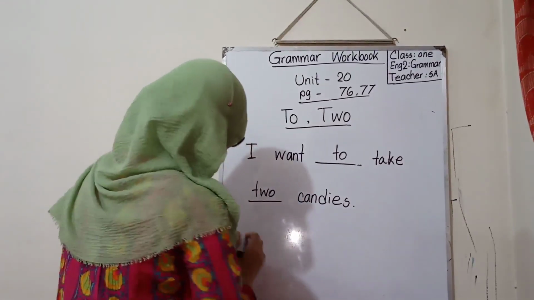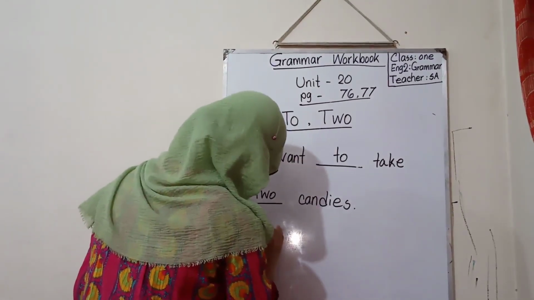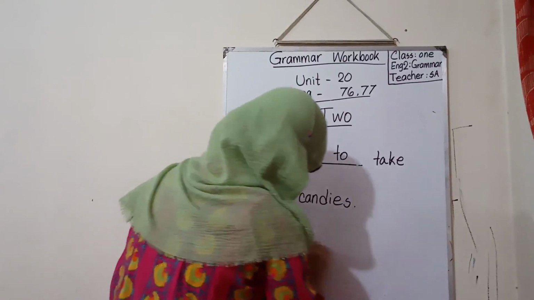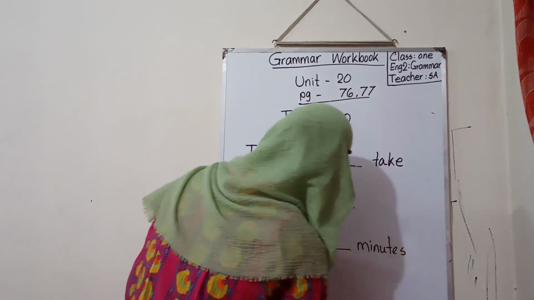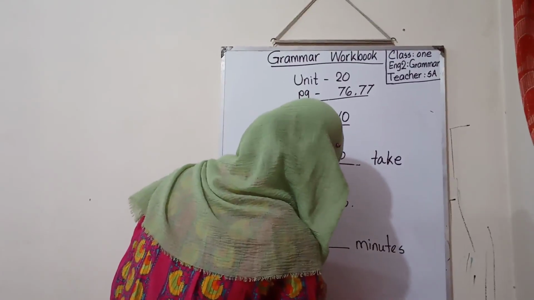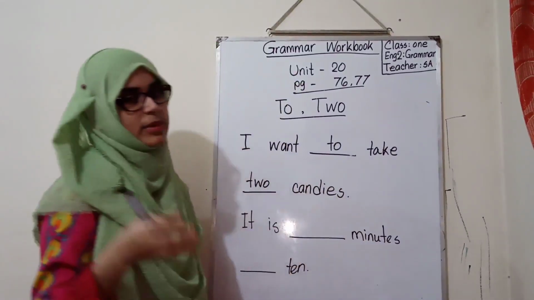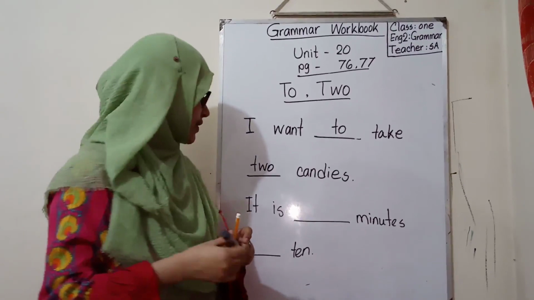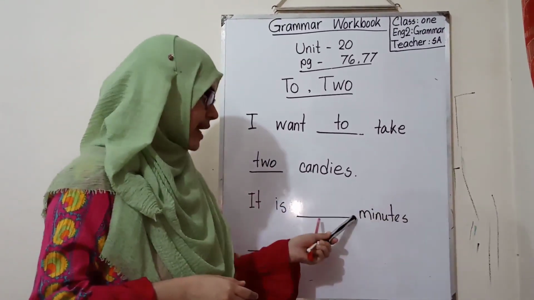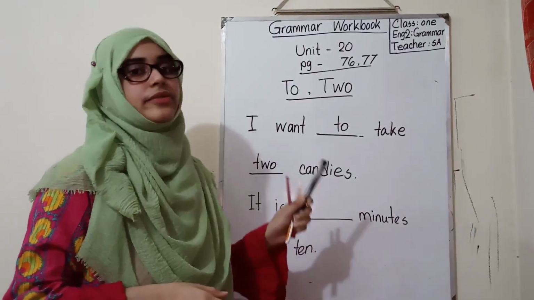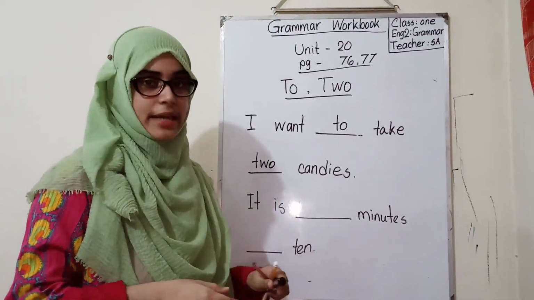Again, another example here. It is dash minutes dash 10. It may be 10 or 11, 12. So minutes, you can understand that it is regarding time.